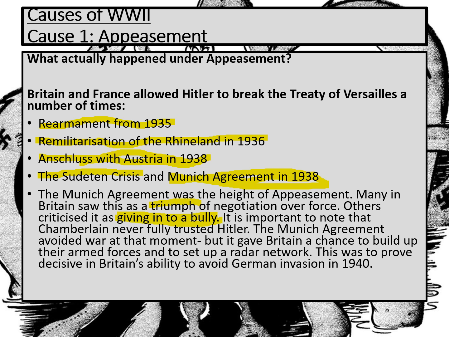It's important to note that Chamberlain never fully trusted Hitler. The Munich Agreement did avoid war at that moment. It did allow Britain to build up their armed forces, and it did allow the British to set up a radar network. And that was a really important reason why Britain were able to resist Germany in 1940. But that's what appeasement was all about. Under these circumstances, the British and the French decided not to challenge Germany because of those reasons we saw on the last slide.